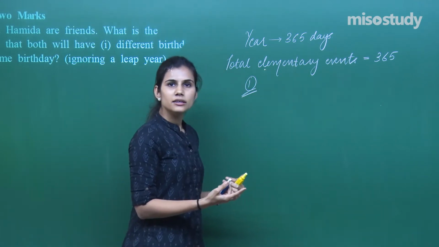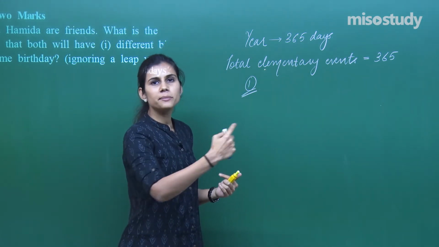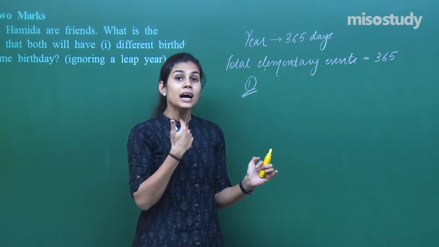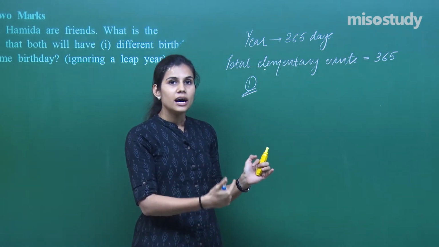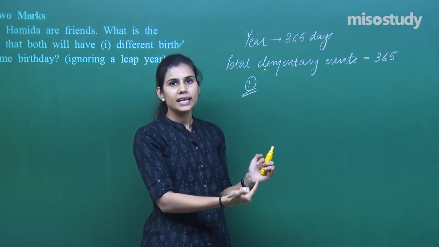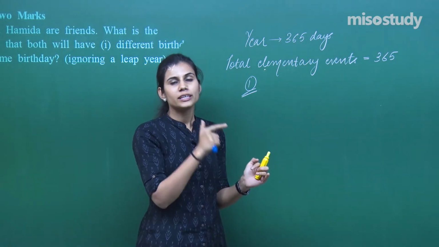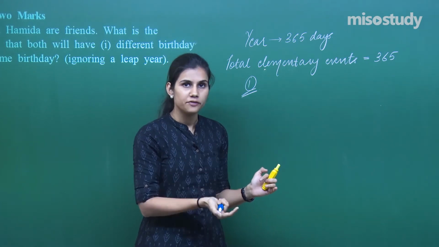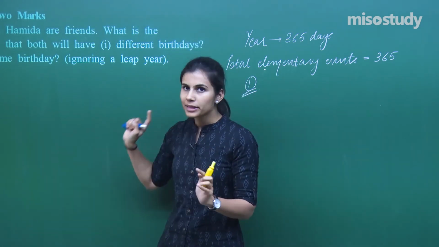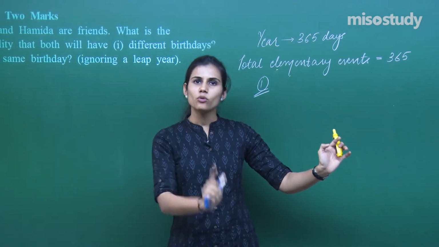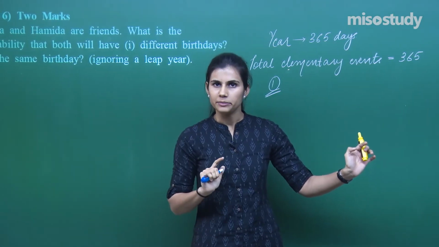Let Hamida celebrate her birthday on some day out of these 365 days. Then how many days are there as possible days for Savita to have her birthday if it is sure that both of them should have birthday on different days? Savita and Hamida are friends. In these 365 days, you take one day in which Hamida is celebrating her birthday.